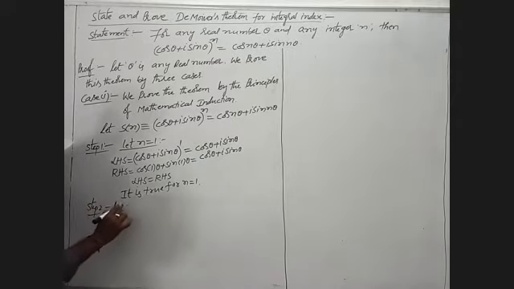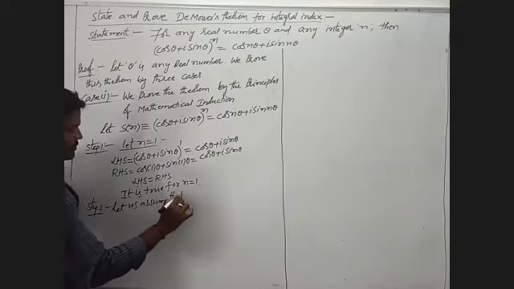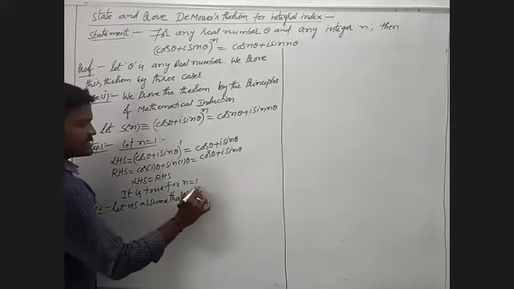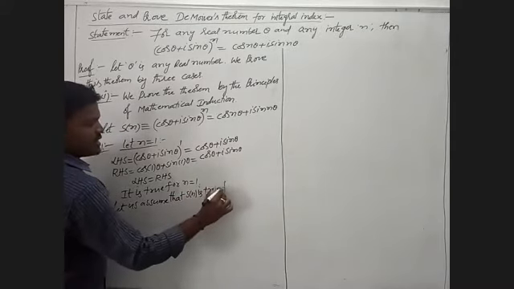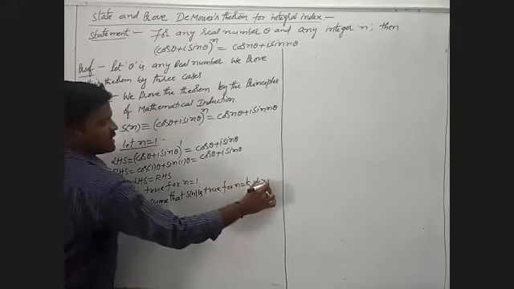Step 2. Let us assume that S of n is true for n equal to k, k greater than 1.